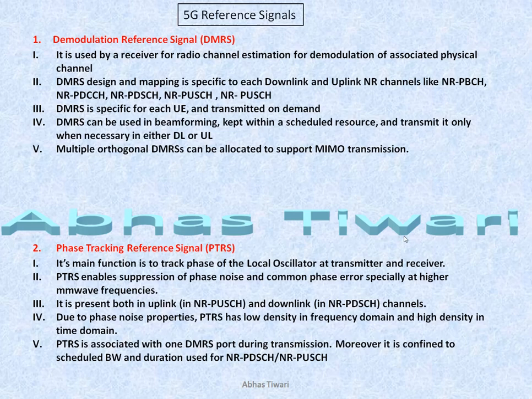It is used in uplink and downlink both. It has low density in frequency and high density in the time domain. PTRS is associated with one DMRS port during transmission.